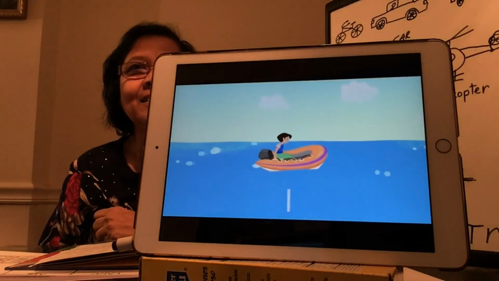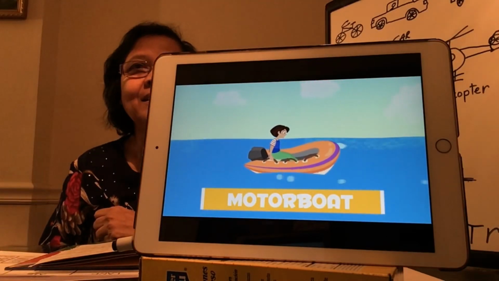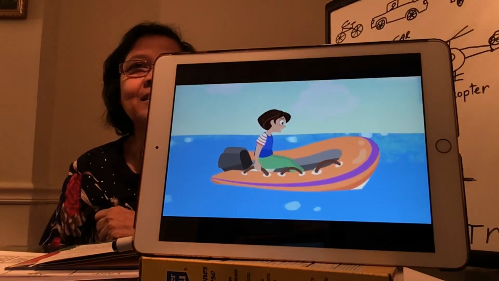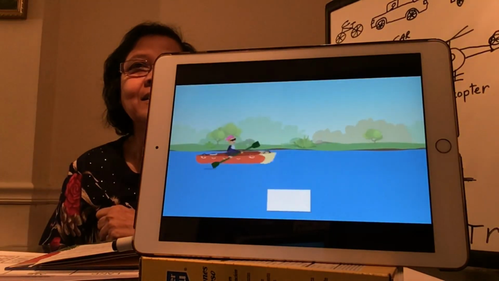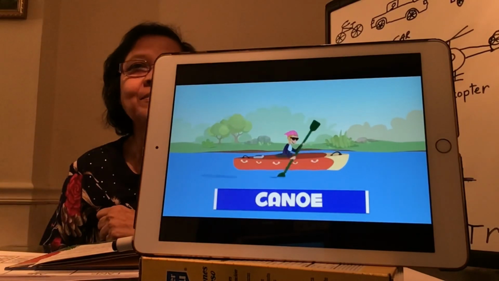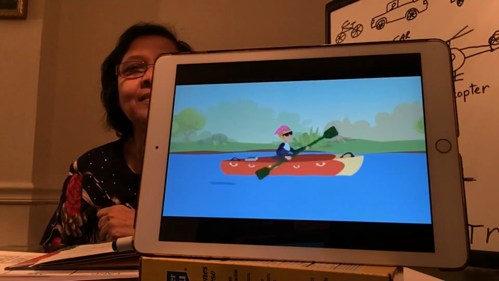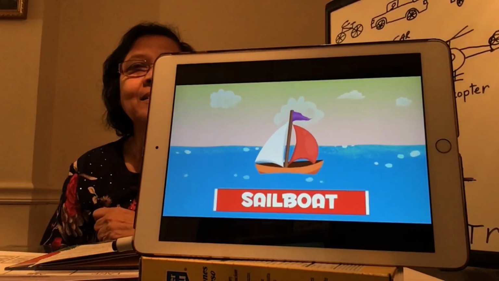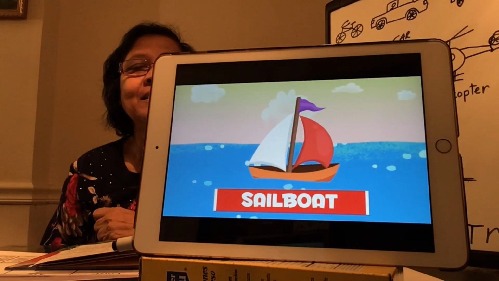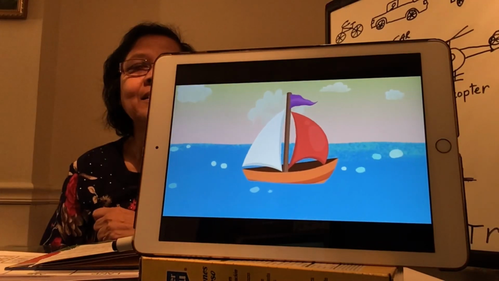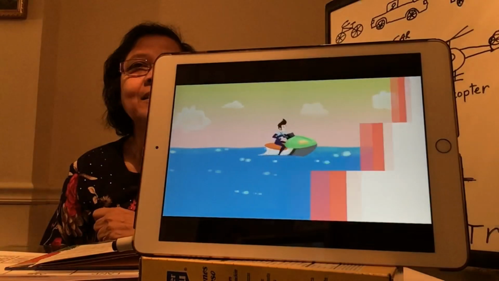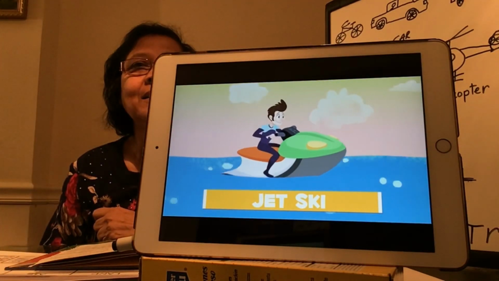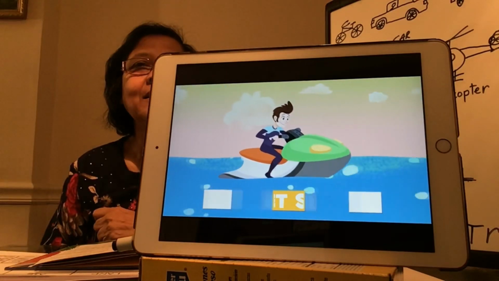Motorboats are small and are mostly pumped with air. They have a small motor and are quite light. They can be used in rescues. Canoes are long and can fit very few people. You can move it along using the paddles. Careful, don't fall off. Sailboats are boats that move thanks to the wind in their sails. Pirates used to travel in these. Fun! This is a jet ski. It's used to move very fast around the coast. It fits 1 or 2 people.